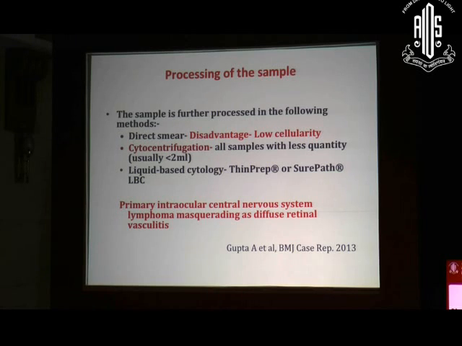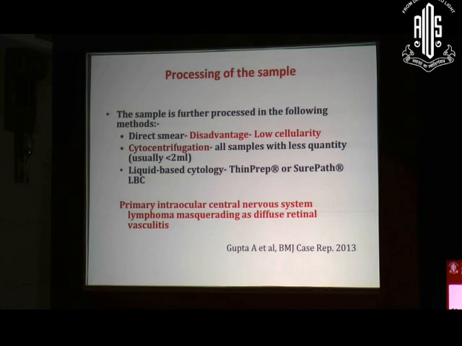To enhance the cellularity, what is being done in our center is we do cytocentrifugation. By cytocentrifugation, you centrifuge the sample at high speed, as a result of which the cells pellet down, and you can prepare the slide from that pellet, which will enhance the sensitivity.